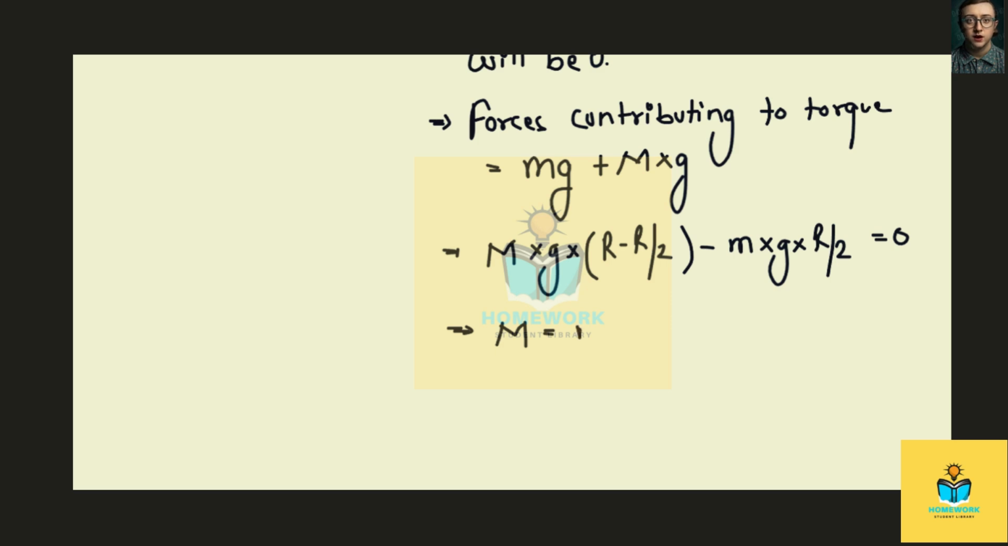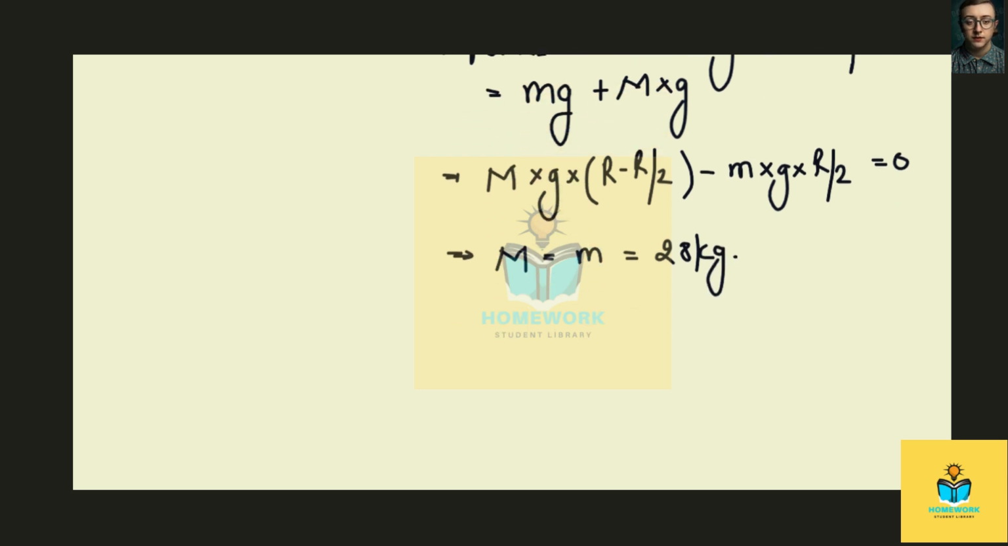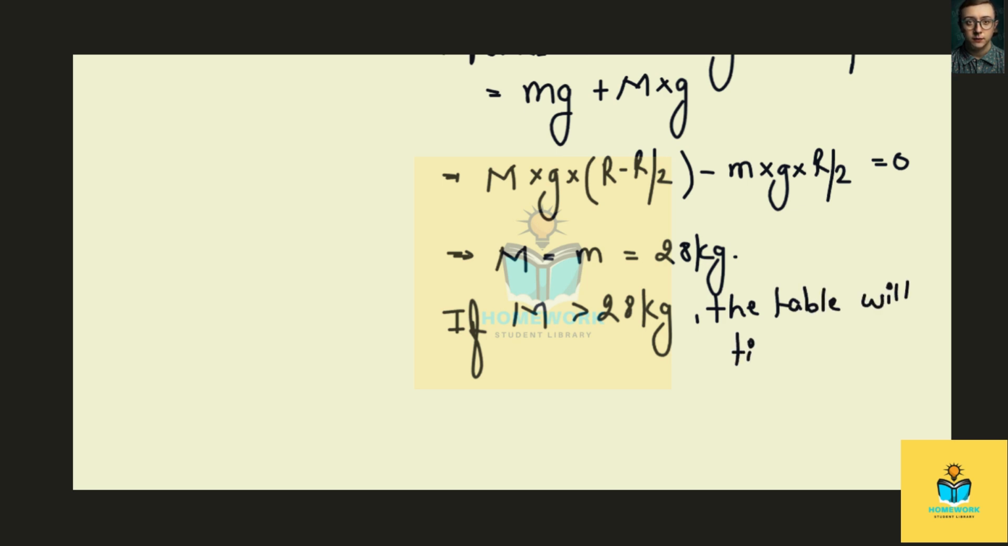Maximum mass is equal to the mass of the table, and that equals 28 kg. This means that if the mass placed on the table is greater than 28 kg, the table will tip. So I hope this answered your question. Thank you.